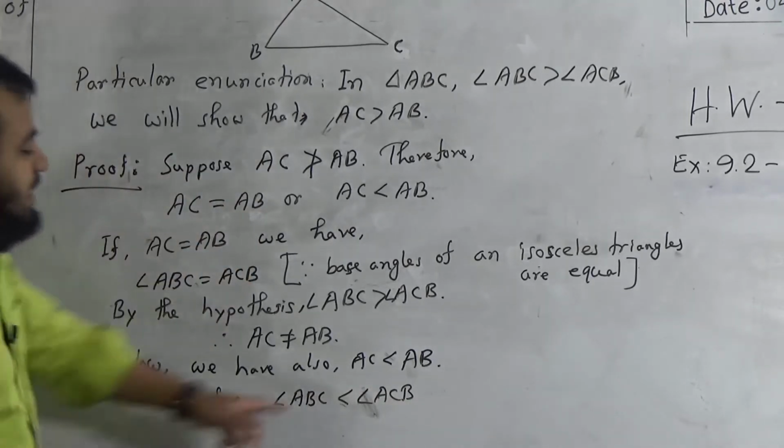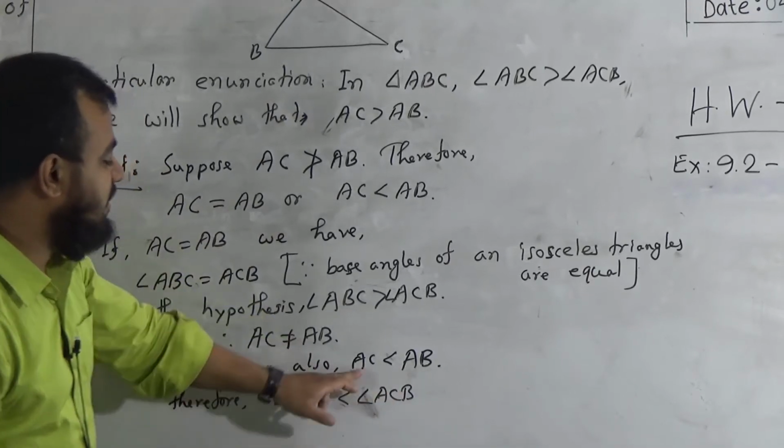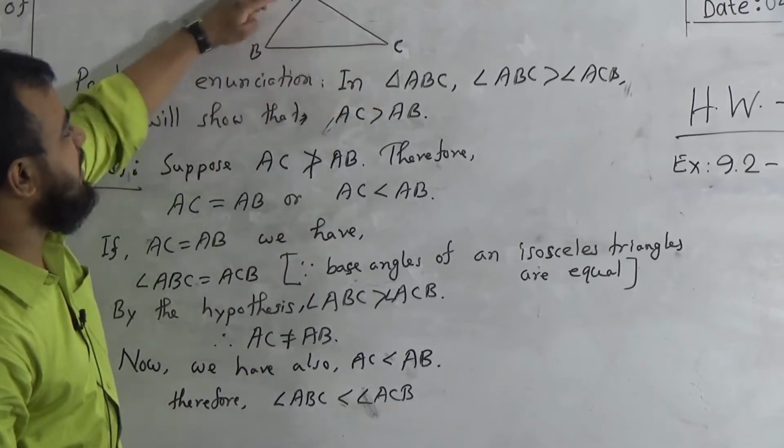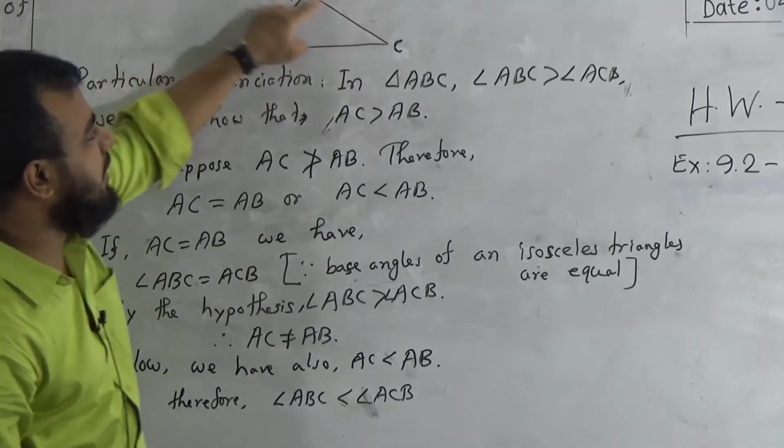That means if AC is smaller, then angle ABC will be a smaller angle than ACB.